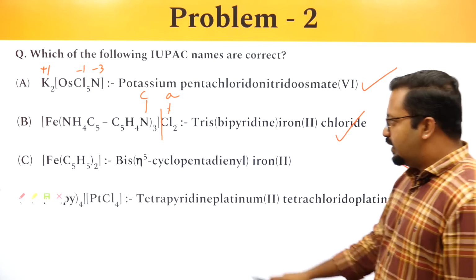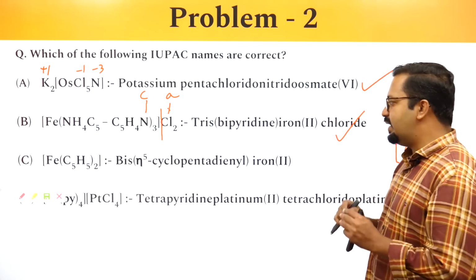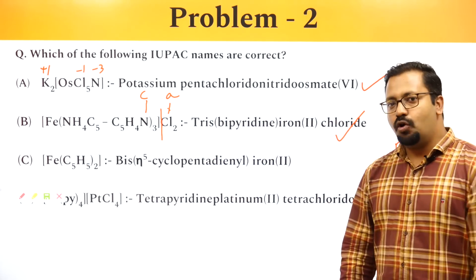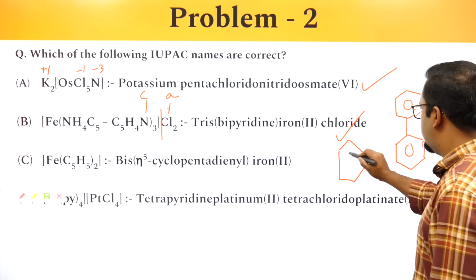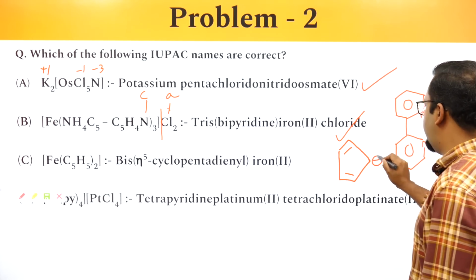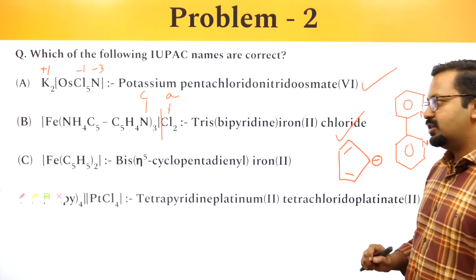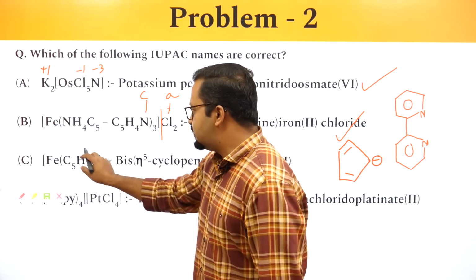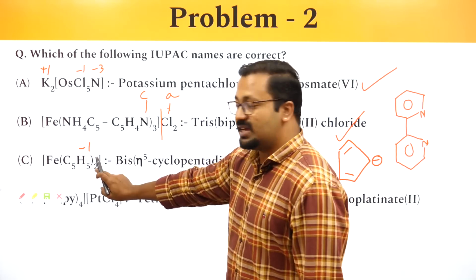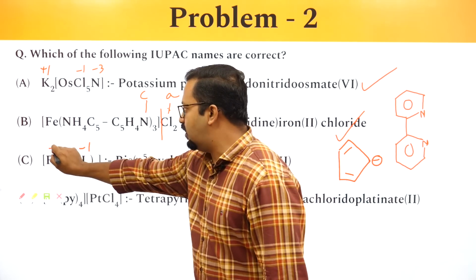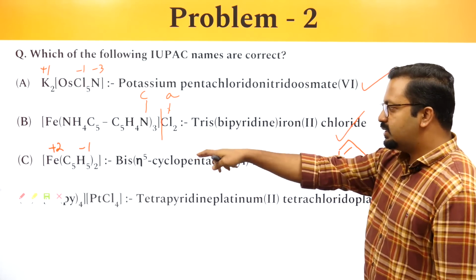Next one. This entity is known as cyclopentadienyl. It is an aromatic ion. It has a negative charge. So this ligand is negatively charged, -1. So ये अगर 2 units आपने लिया -1, so iron का oxidation state +2 होना चाहिए. So it will be bis.